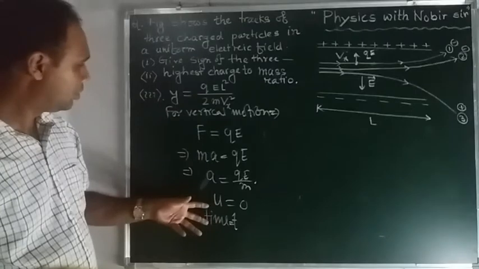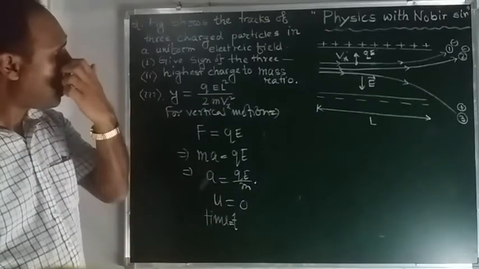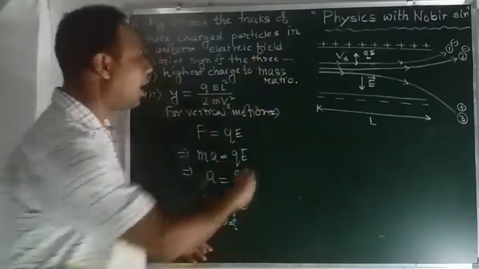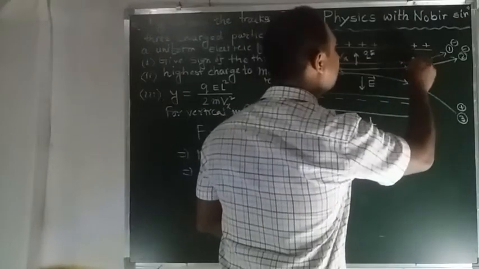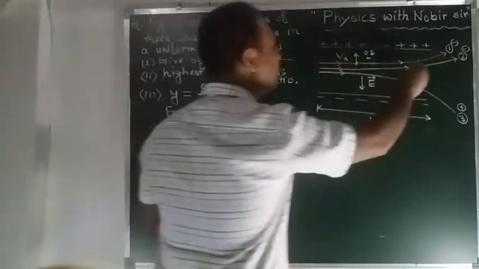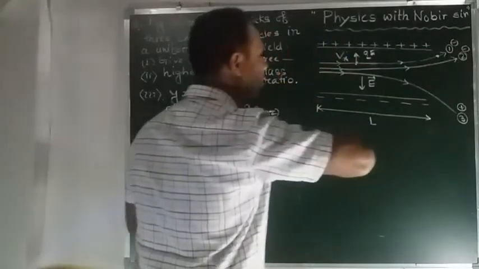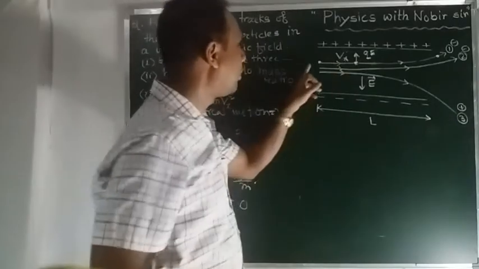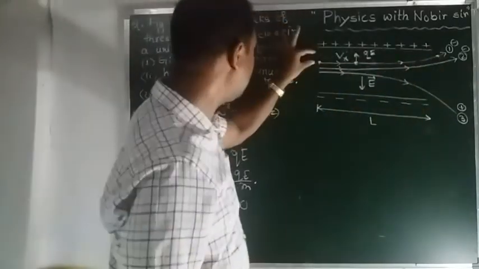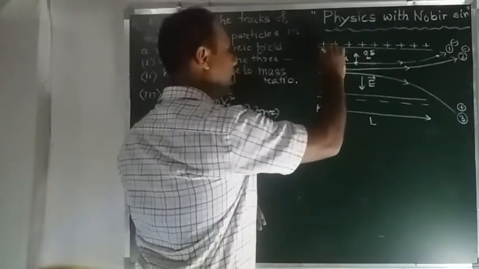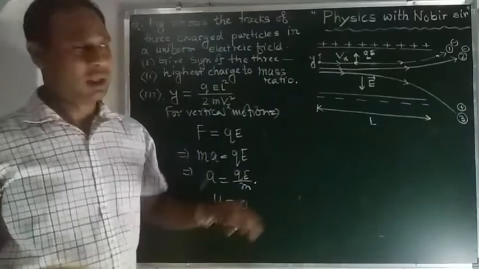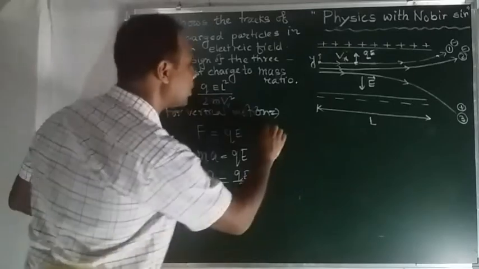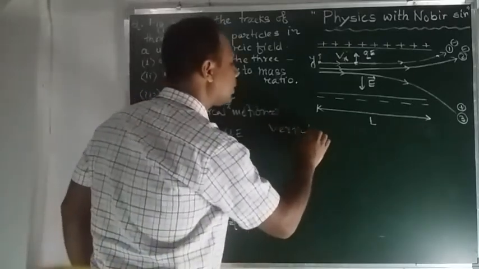Suppose after time t the particle moves to this position. What will be the vertical displacement? Initially the particle was at this position, and after time t it goes to this position. So what is the movement in the vertical direction? It will be this amount. Suppose we call this y. So y is the vertical displacement.